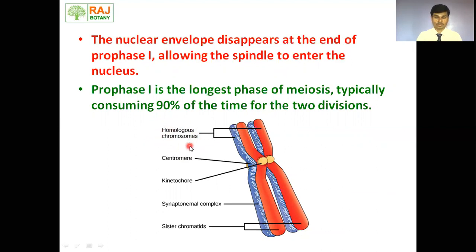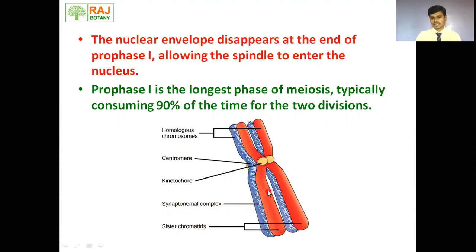First, homologous chromosomes. Homologous chromosomes means similar chromosomes with respect to their length, with respect to their position of centromere, with respect to their staining pattern, and with respect to the position of their loci or locus. Such chromosomes are called homologous chromosomes. See the centromere position, kinetochore position, synaptonemal complex. Yes, very important, the synaptonemal complex. The pairing of the homologous chromosomes takes place due to formation of this synaptonemal complex.